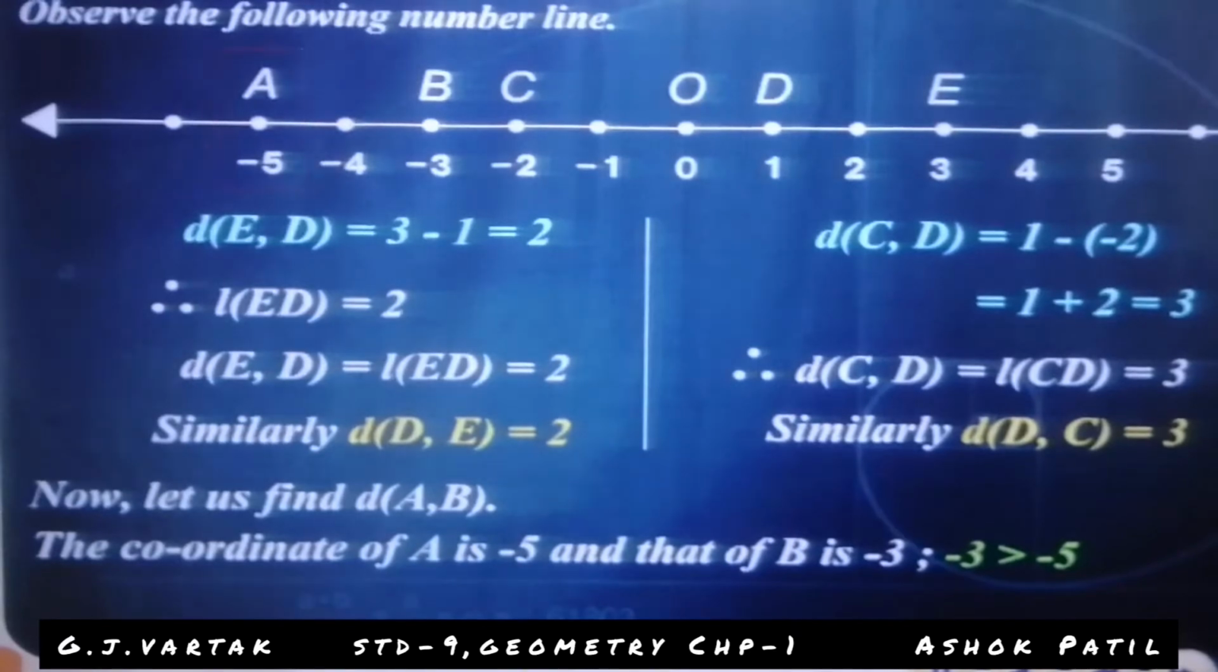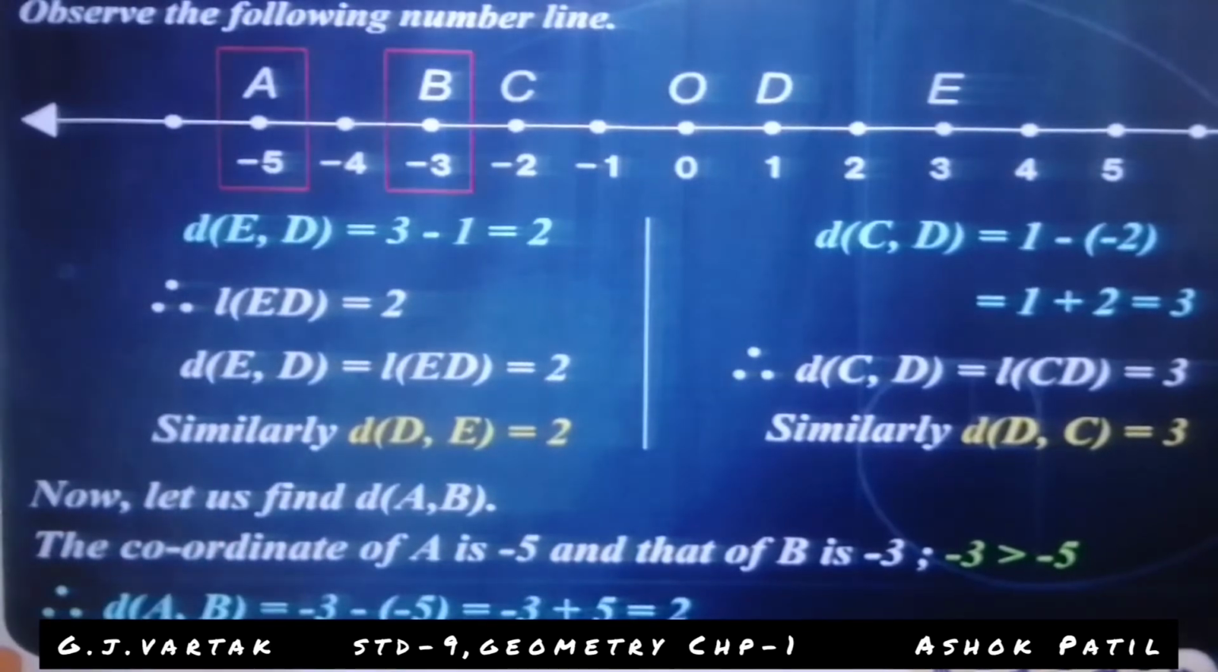Then find the distance of AB here. The distance of AB is equal to the greater coordinate minus the smaller coordinate. -3 is the larger coordinate and -5 is the smaller coordinate. Larger coordinate minus smaller coordinate: -3 minus the coordinate -5.